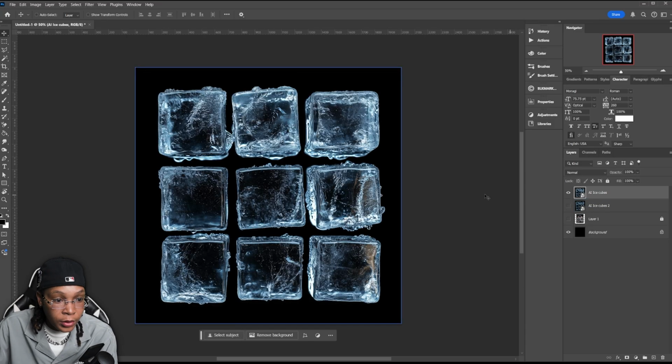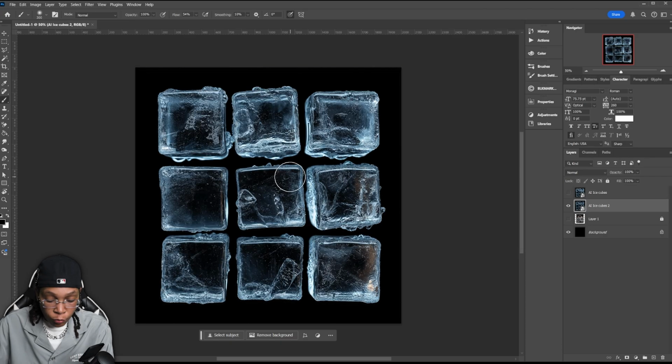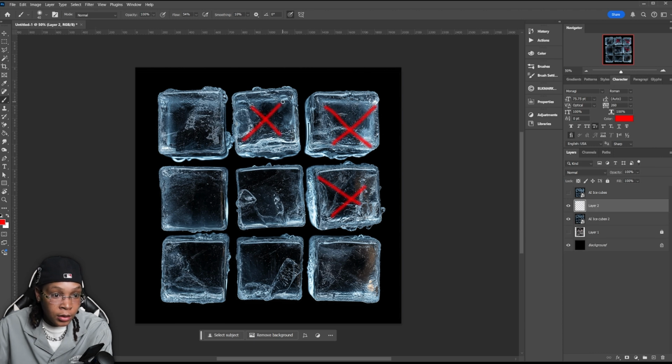For this one particularly, we're just going to go ahead and quickly write an X through the ones that I don't like. So then we can know which ones we're going to replace. So I don't like this one. I don't really like this one. Don't really like this one either. I'll keep the rest of them. So we're really just going to replace these.